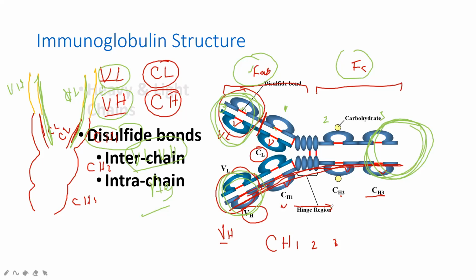What about this region? This region is a bit different between the heavy chain and light chain. This region is formed of the heavy chain part, and it is very flexible. If it is flexible, the antibody has arms like this, and it can open its arms fully like this. It can open the arms depending on whether the antigen is much bigger and wants to bind with them. So this part is a very flexible part and provides flexibility to the antibody structure.